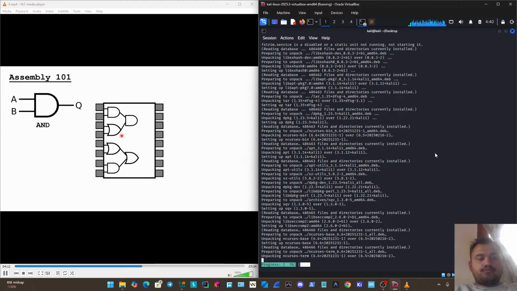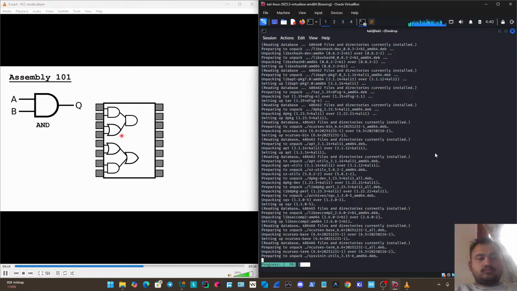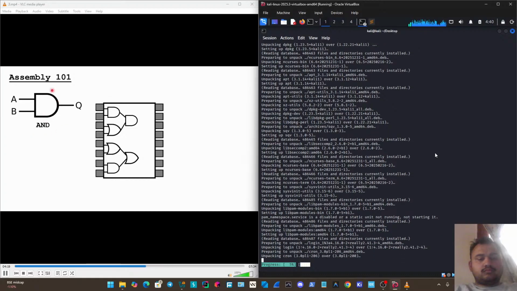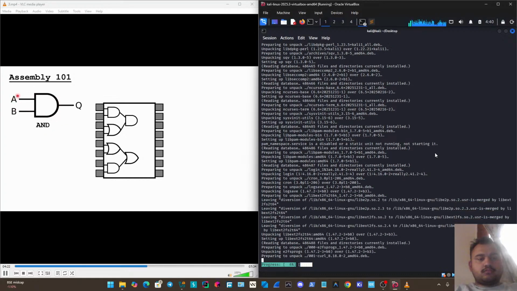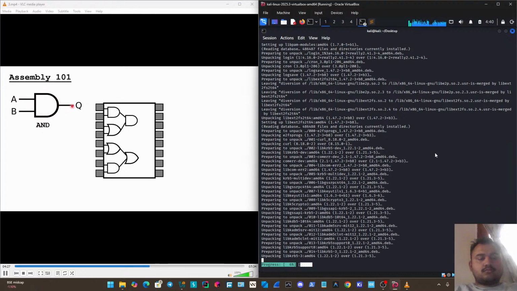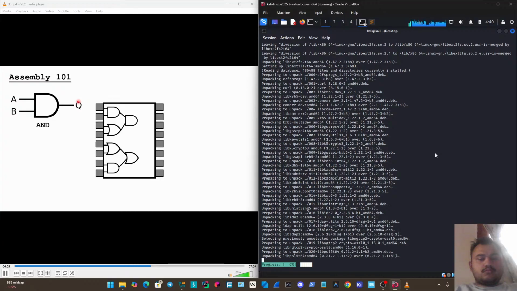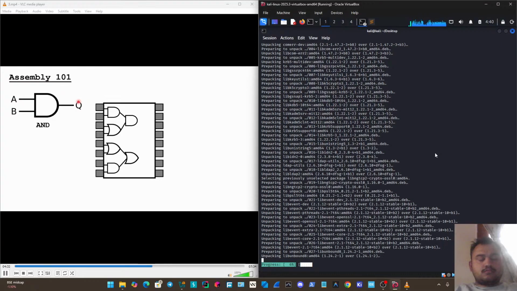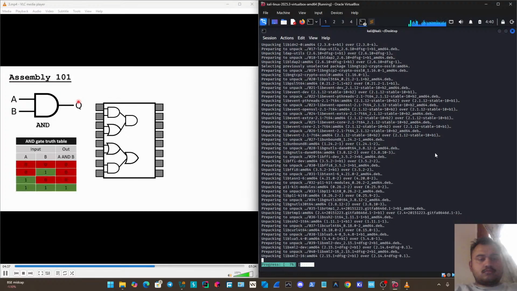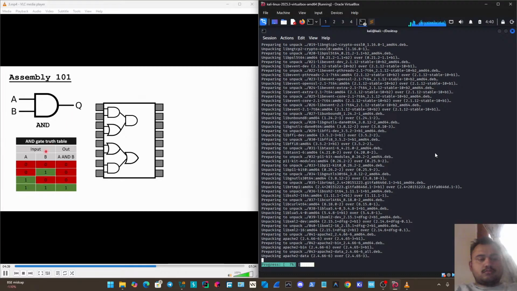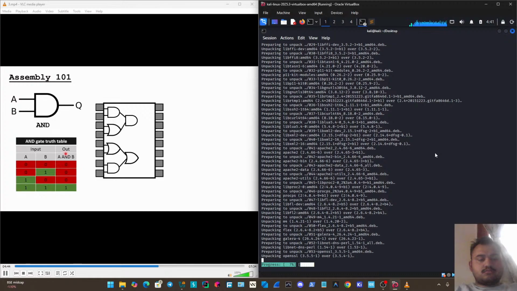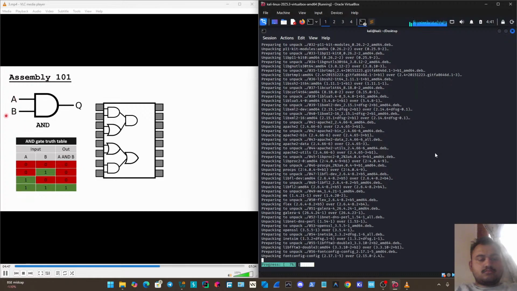So let's talk about what these actual gates are, and we're going to just chat about 2 of them in this lesson specifically. So the first one is the AND gate, and I've got a picture of it here. You can see that we've got 2 inputs, A and B, and then this is going to perform some logic and output Q to us. And if you're not familiar with these gates, then the easiest way to look at the outputs is through what we call a truth table. The truth table just shows, for all the possible inputs that we can have, what output we would get. And of course, these are going to be binary inputs.